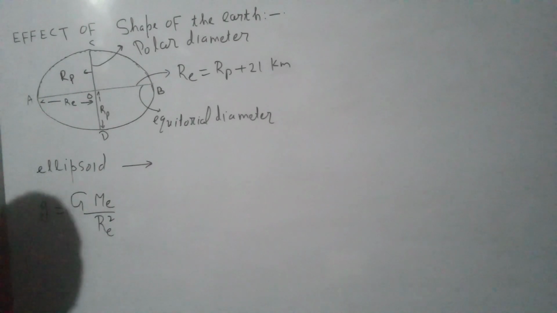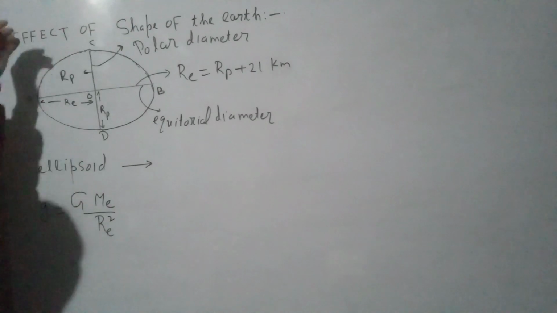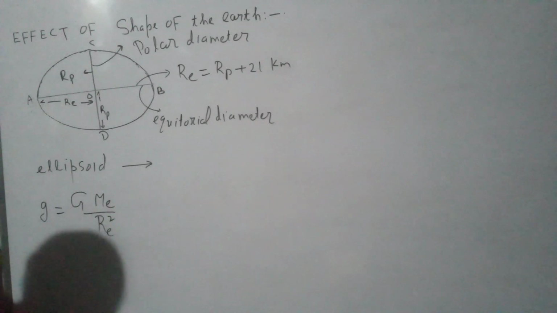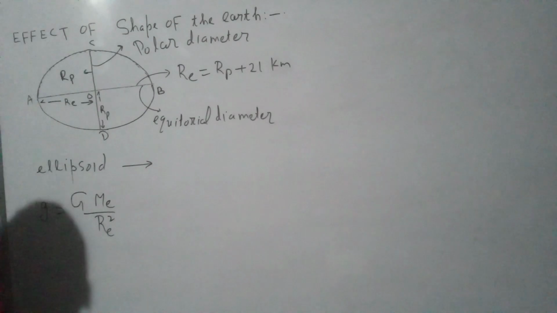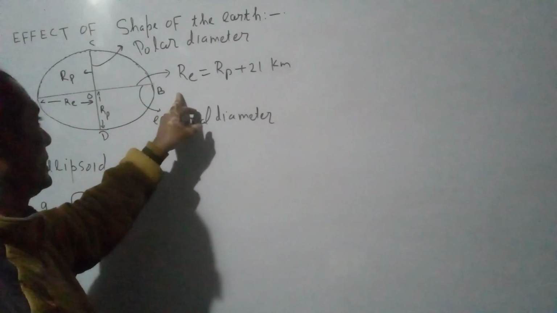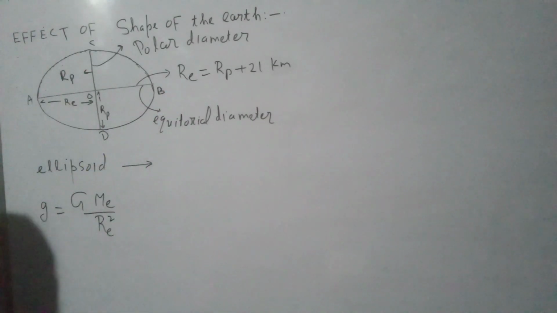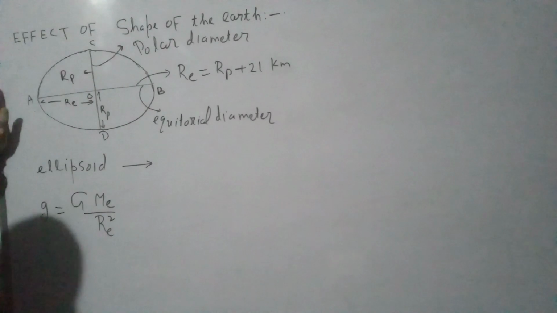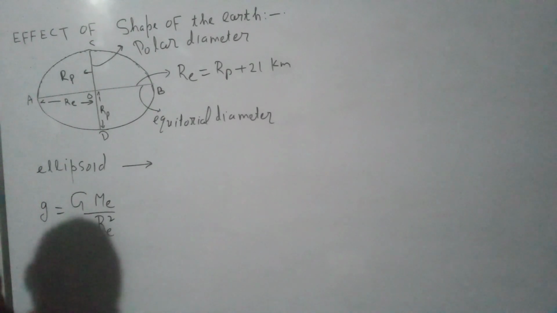Radius of the earth at different points is different: maximum along the equatorial line and least along the polar lines. So acceleration due to gravity is minimum at the equatorial plane and maximum at the poles.